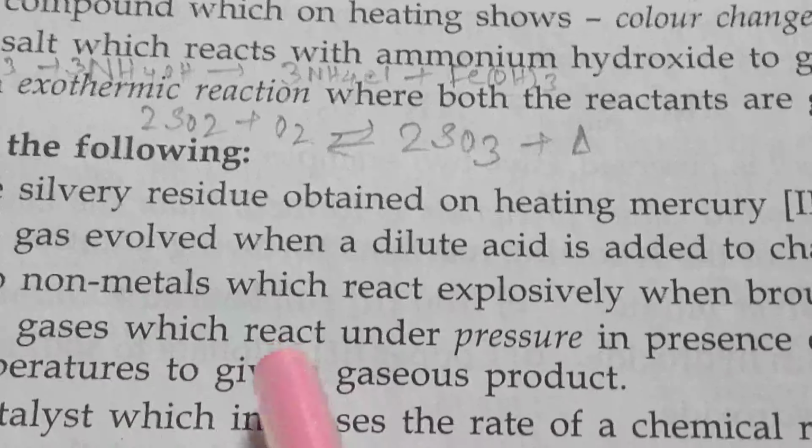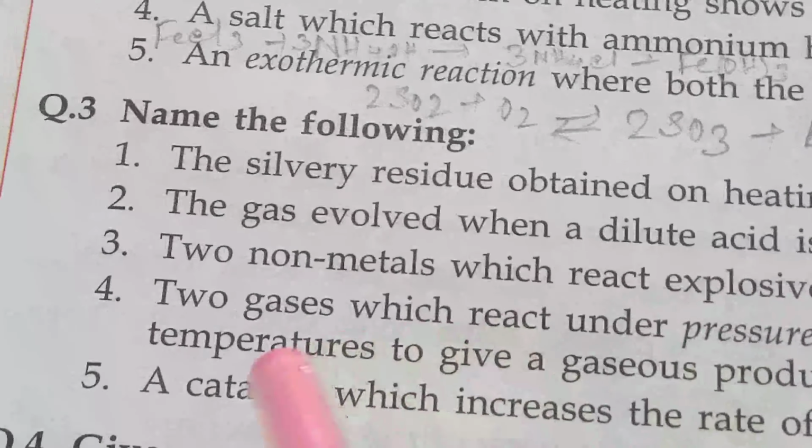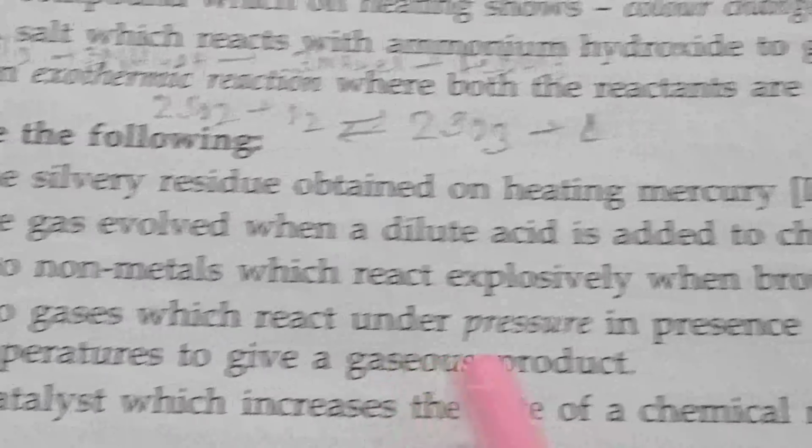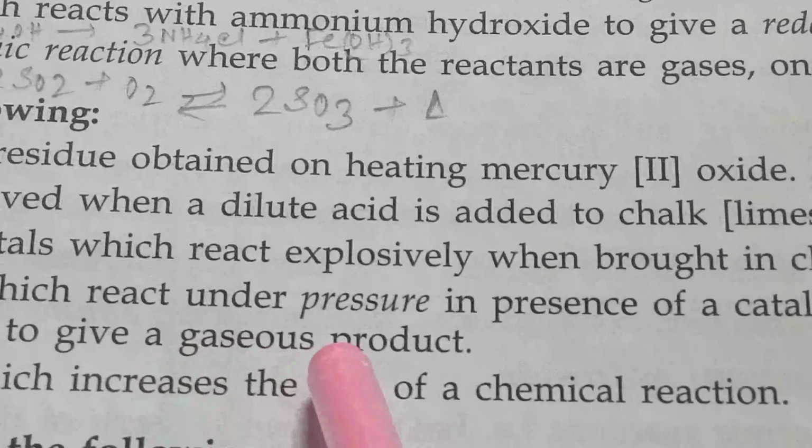Two gases which react under pressure in the presence of a catalyst and elevated temperature to give a gaseous product. So the names of the two gases are nitrogen and hydrogen. It produces ammonia. Again, the product is a gaseous product.